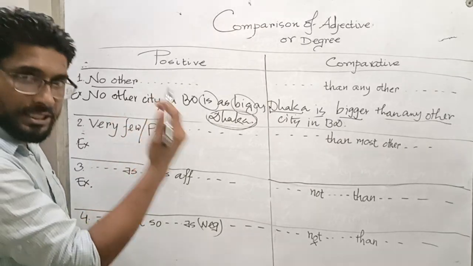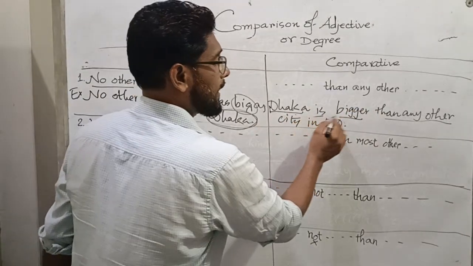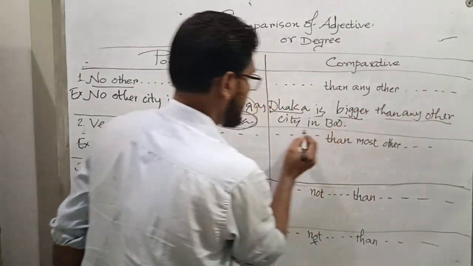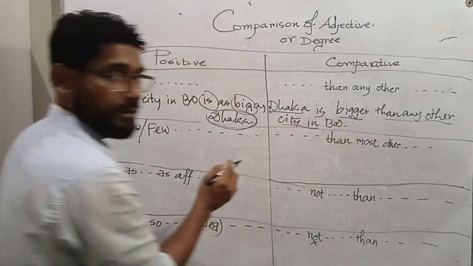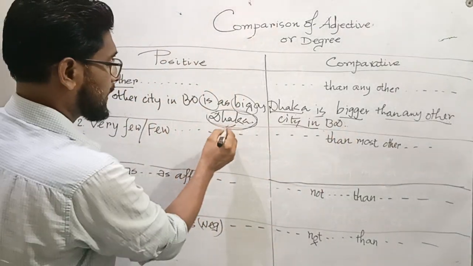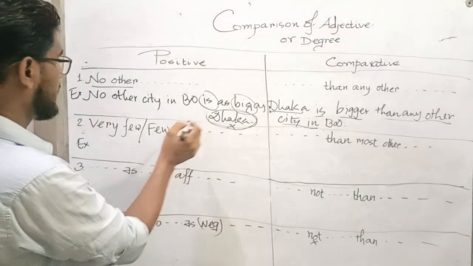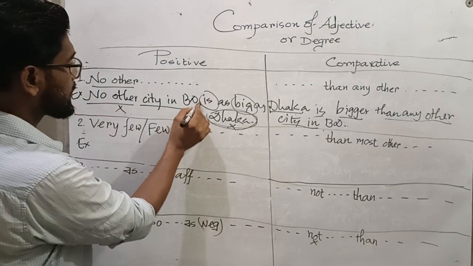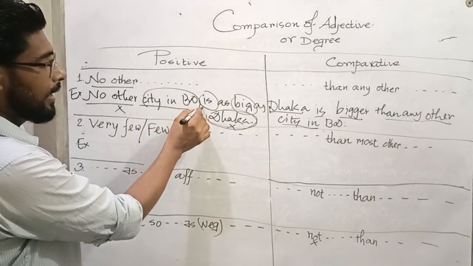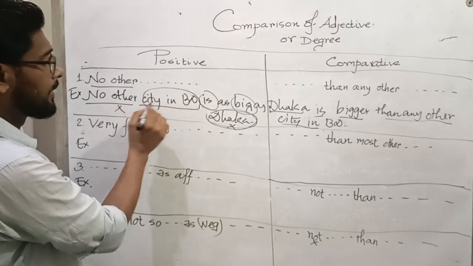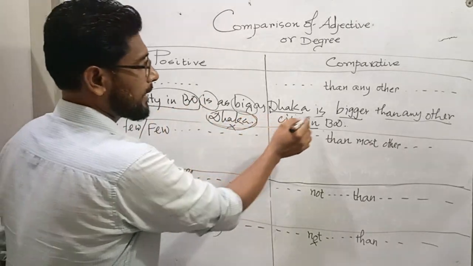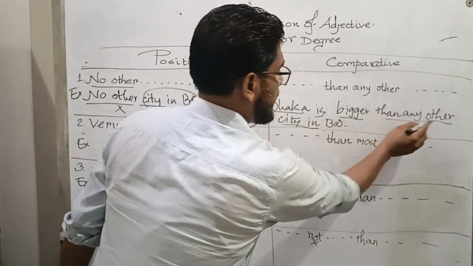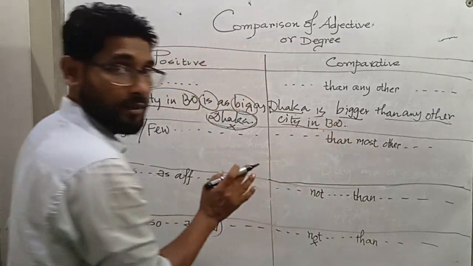no other will be replaced by then any other. Dhaka is bigger than any other city in BD. Then you see Dhaka omitted and no other omitted, remaining words up to the verb: city in BD. Dhaka is bigger than any other city in BD. Okay, dear?